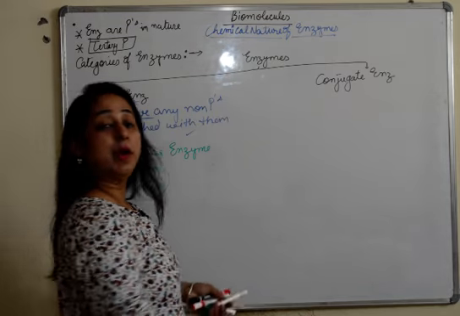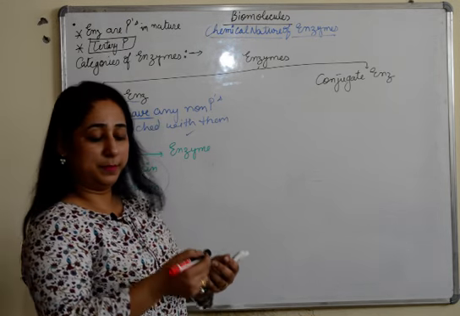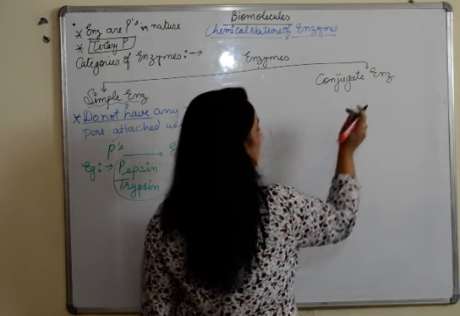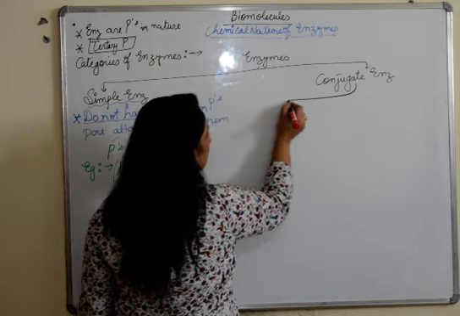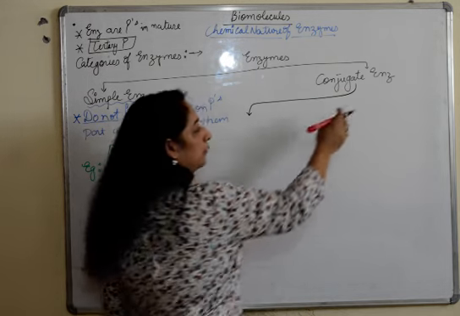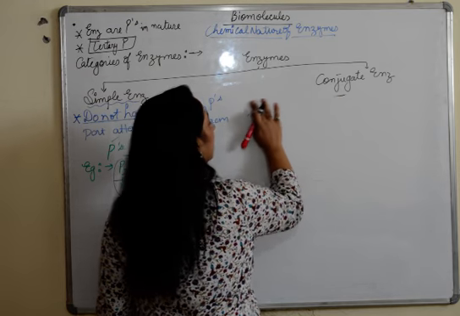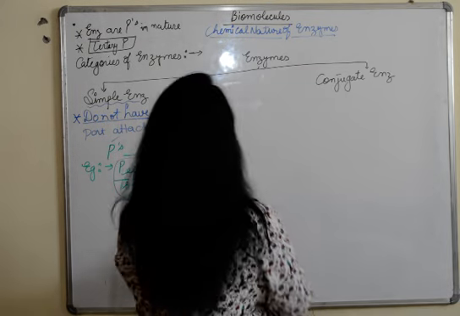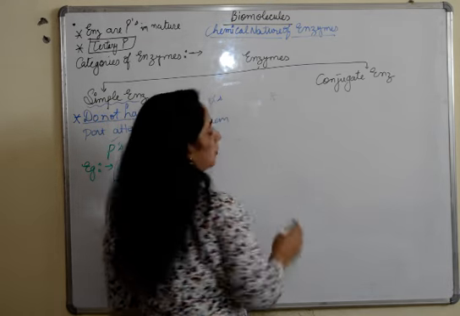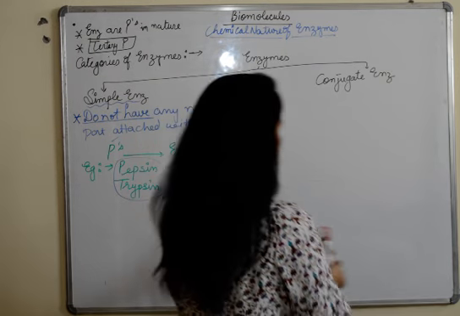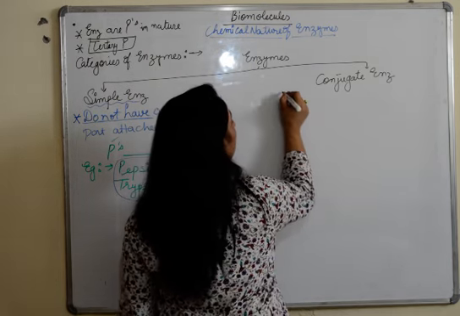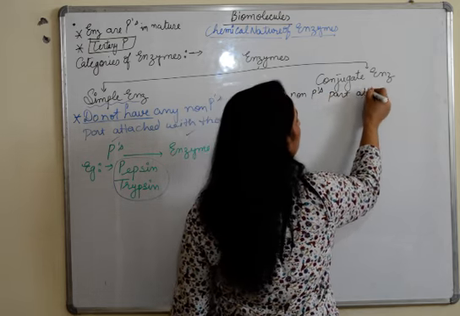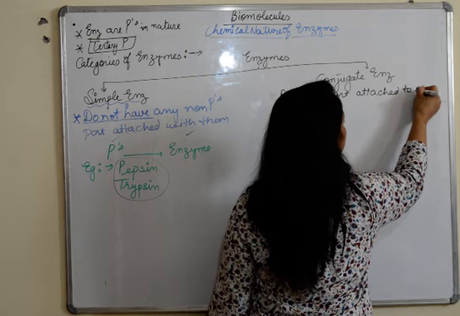Now moving to our next type, and that is conjugate enzymes. First of all, we'll write what they are. Conjugate enzymes are the ones which have a non-protein part attached to it.